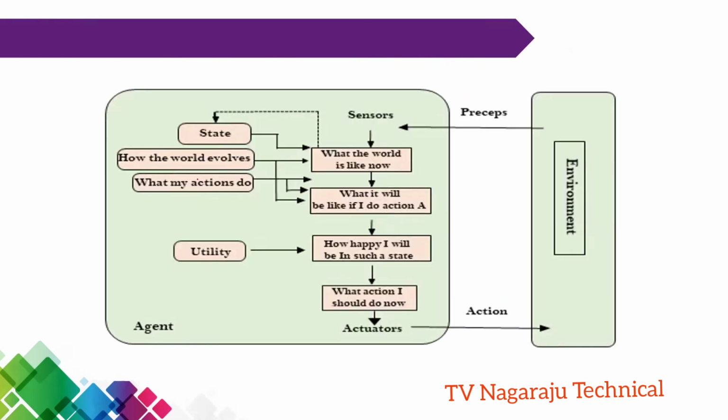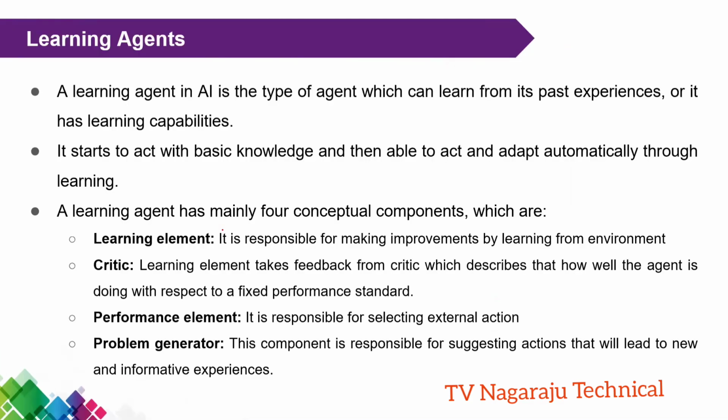See this one? This is common, this is common, this is the additional one. How happy I will be in such a state means what is the performance? How happy, in the sense of how much performance I achieved if I do such an action. That measurement is performed. And the last one, and the most important one, is the learning agent.